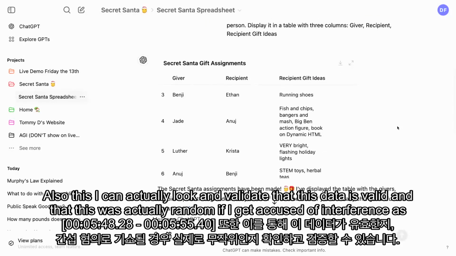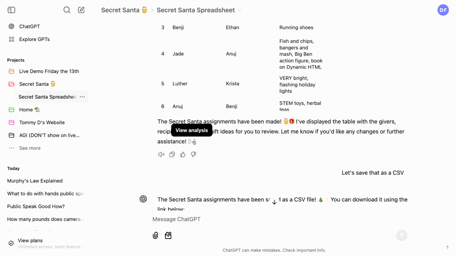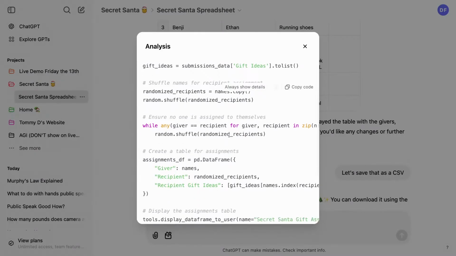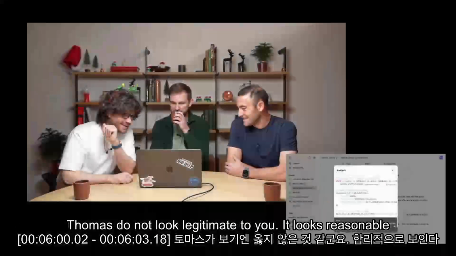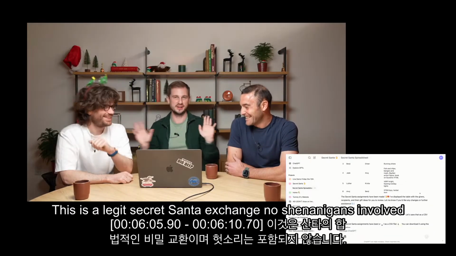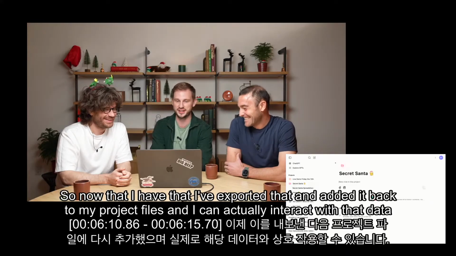Also, I can look and validate that this data is valid and that this was actually random, if I get accused of interference as the organizer of this event. I have the Python code here that actually did the shuffle. So Thomas, does that look legitimate to you? It looks reasonable. Okay, so that's a positive from Thomas. This is a legit Secret Santa gift exchange, no shenanigans involved.